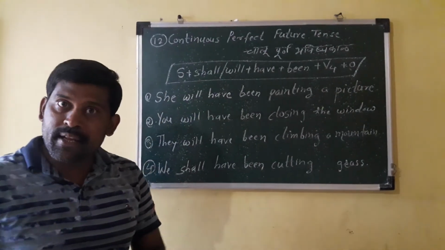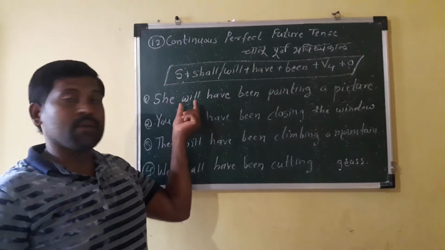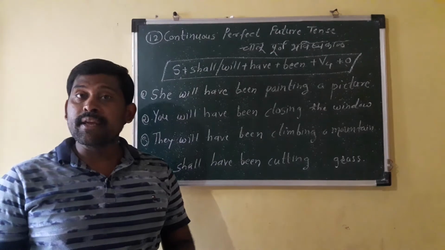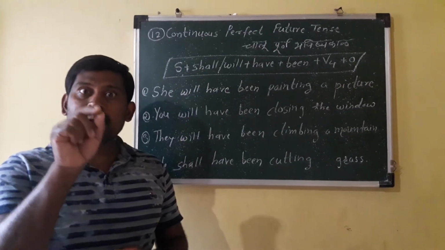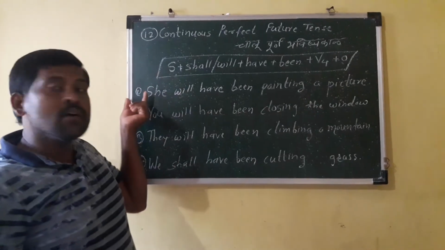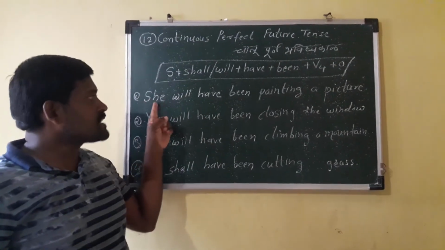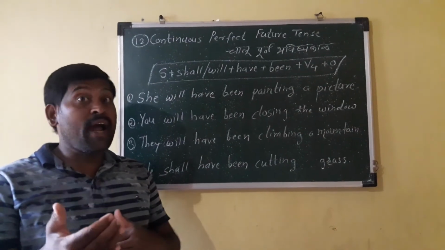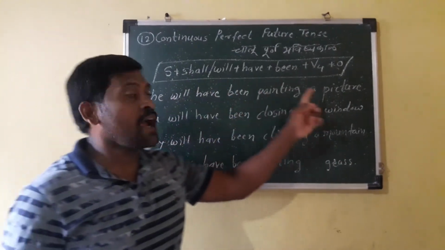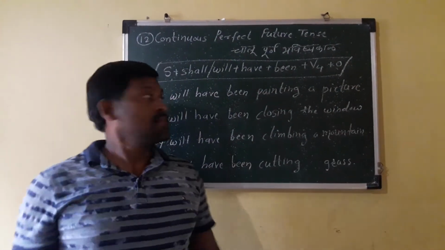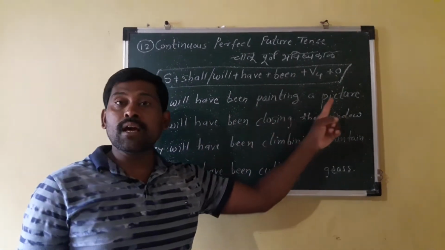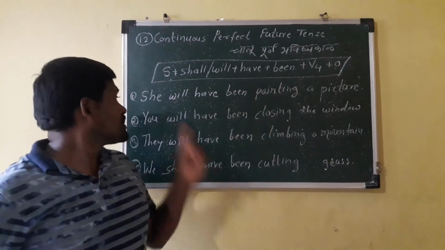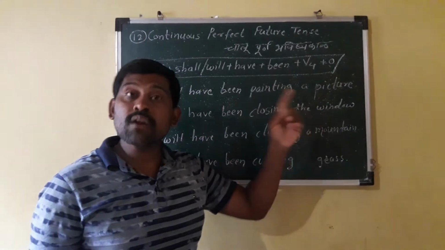If you have to make it negative, put "not" after will. The sentence may be: she will not have been painting a picture. If you have to make a verbal question, put will before the subject. Will she have been painting a picture? Question mark. That is a verbal question. If you have to add a question tag in this sentence, first of all write the full sentence, give a comma. So: she will have been painting a picture, comma, will plus not, won't she? She will have been painting a picture, won't she?